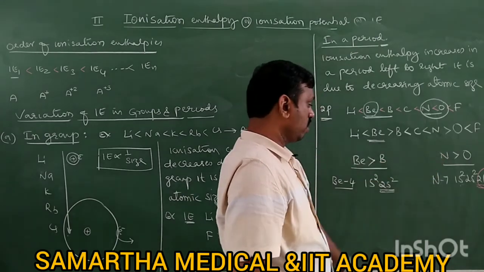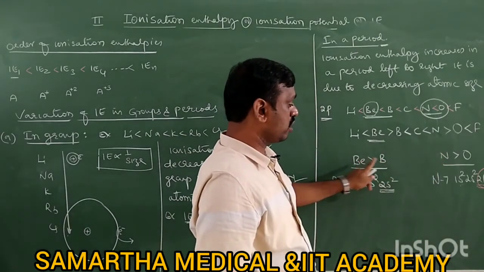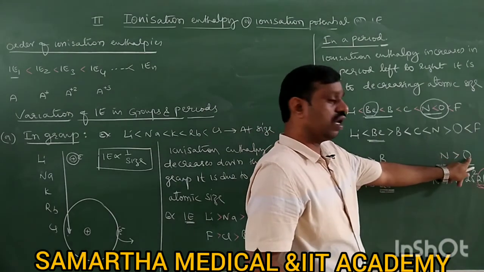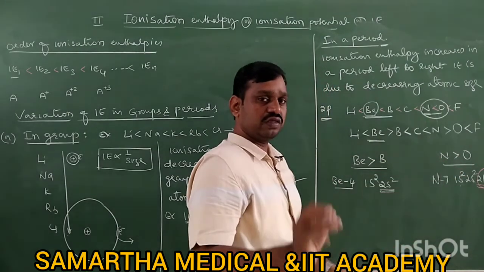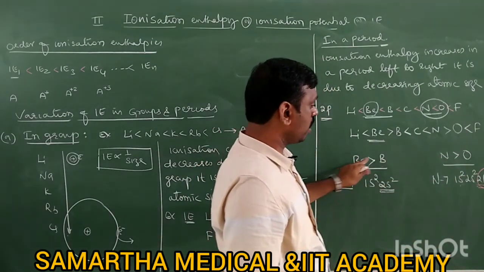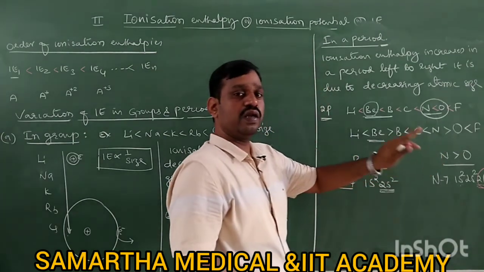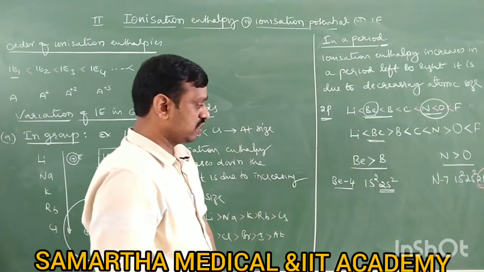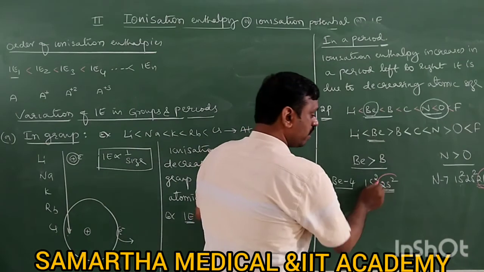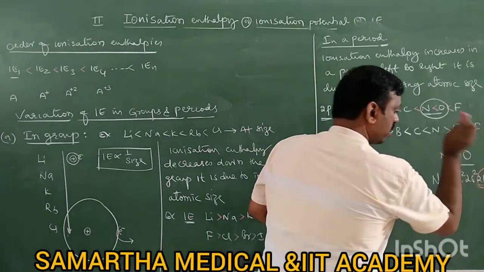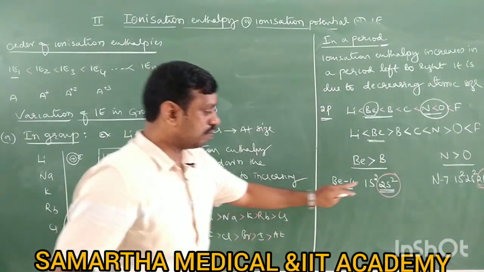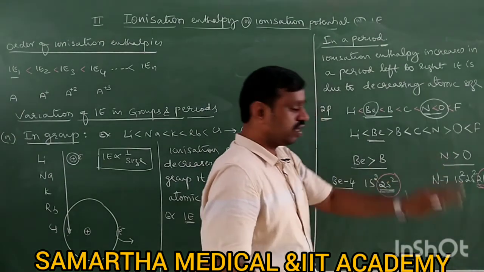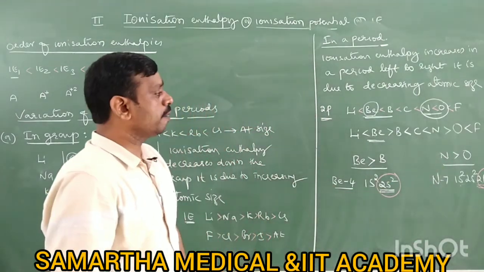So therefore here beryllium is more than boron, here nitrogen is more than oxygen. The reason is the same: both beryllium and nitrogen have stable electronic configuration. This is a completely filled orbital, this is a half filled orbital. So both completely filled and half filled are more stable. So therefore